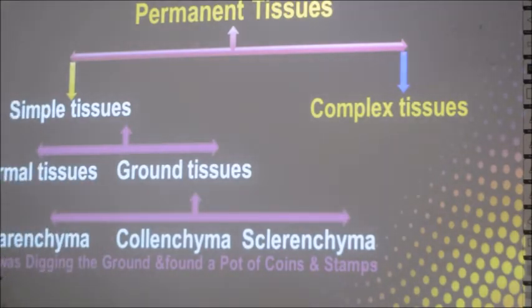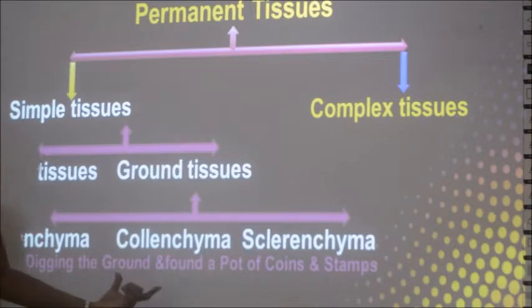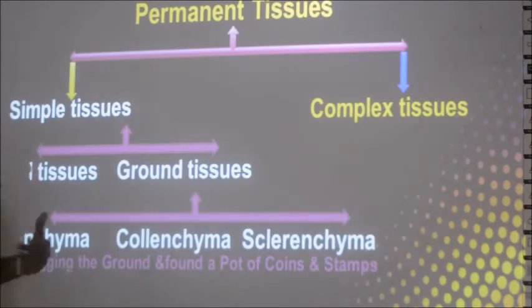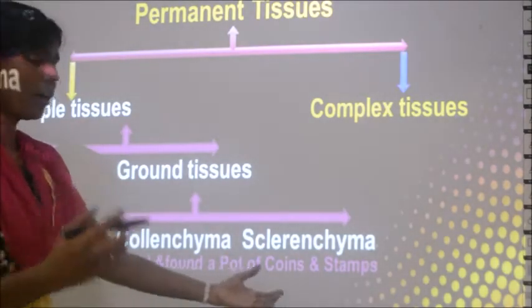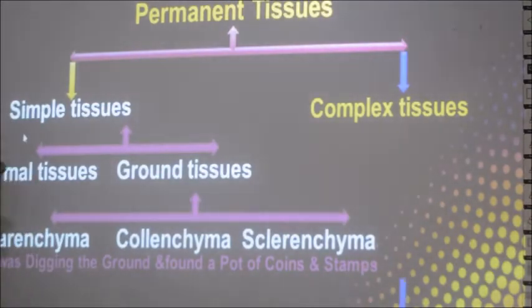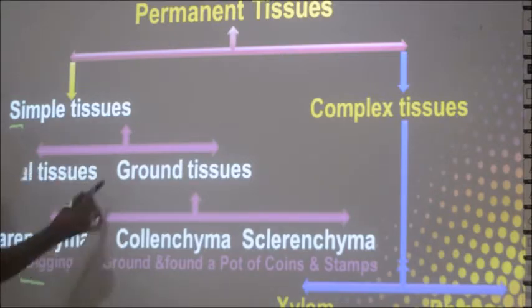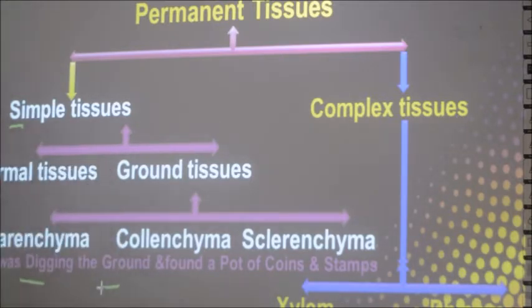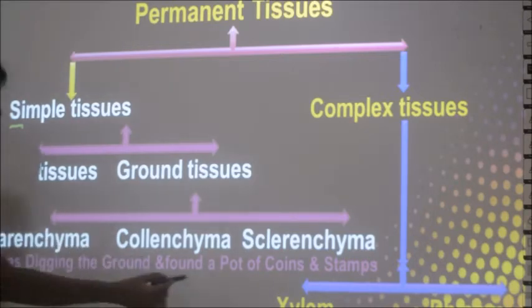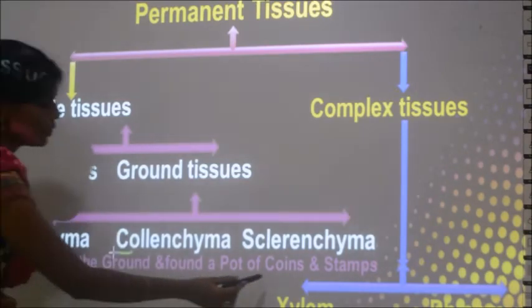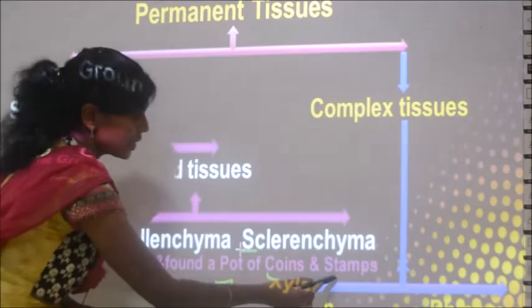Just remember this sentence. Sam was digging the ground and found a pot of coins and stamps. So S for Sam, simple tissues. Then dermal, D for digging. Then ground tissues, again ground, he was digging the ground. And then parenchyma, what he found? He found a pot, P for parenchyma. Then for collenchyma he found coins. Then for sclerenchyma, S for stamps.